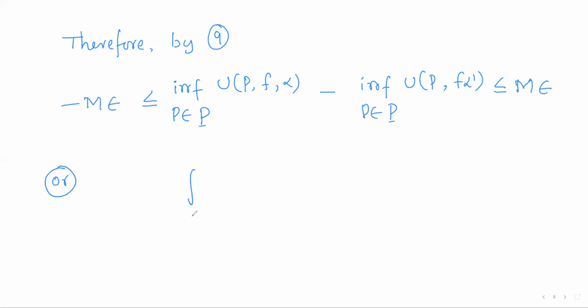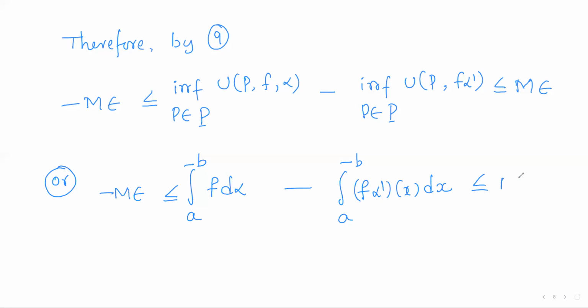It is the upper Riemann-Stieltjes integral of f with respect to monotonically increasing function alpha. And here it is the upper Riemann integral of f into alpha dash. So this lies in between minus epsilon and plus epsilon.